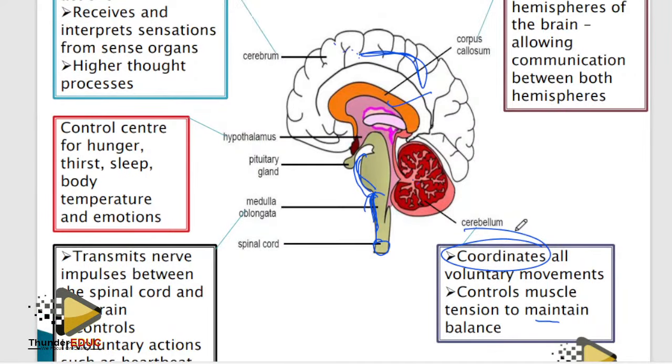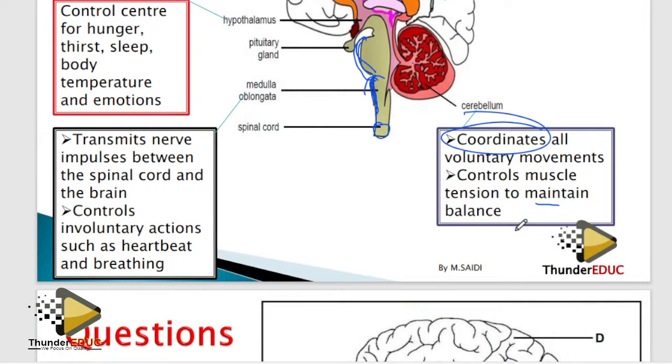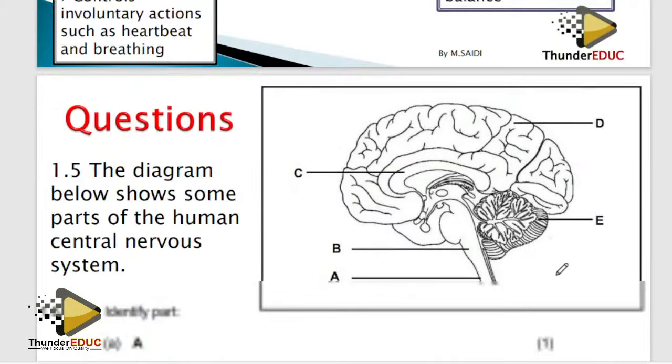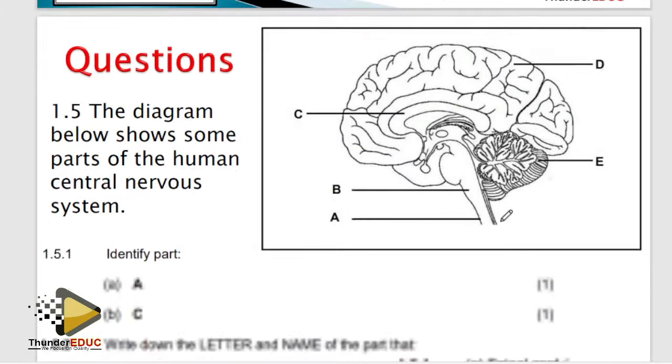The medulla oblongata is this one, because it's next to the spinal cord, and it is for involuntary actions. So think about involuntary actions: here we are talking about breathing and heartbeat. However much you say that someone is controlling your heart, not in science. Maybe that is in that other world. Anyway, please make sure that you know how to label the brain and these functions we have talked about.